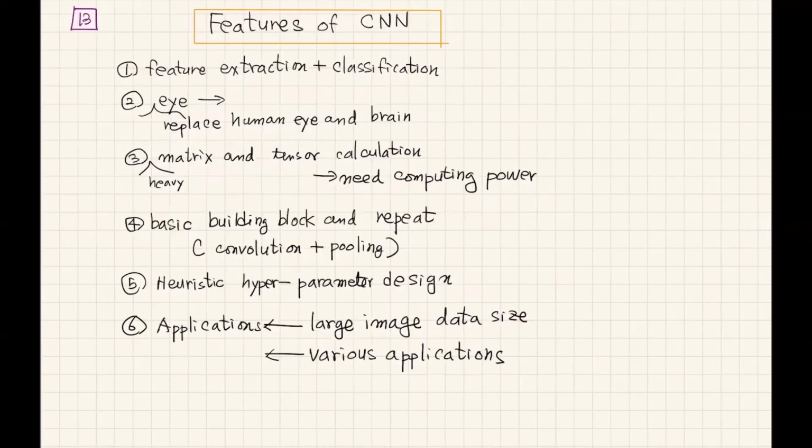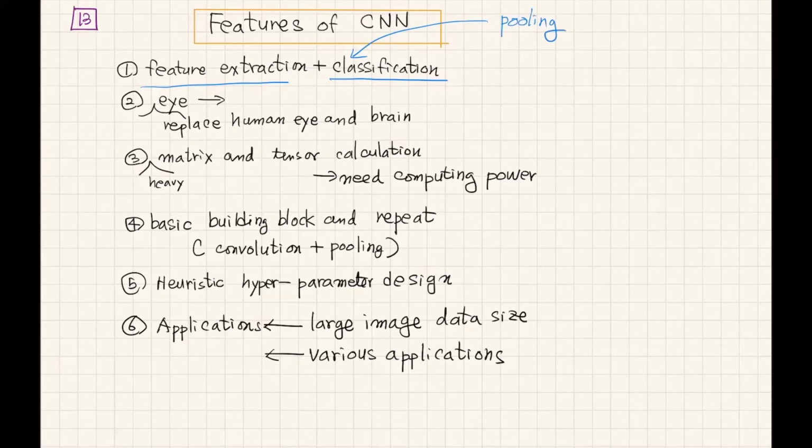So now I'd like to summarize the CNN again. The CNN feature is that the goal of CNN is feature extraction, and it repeatedly does the feature extraction, and finally it will achieve the classification. To reduce the burden on the computer, in the middle they are doing the pooling operation.